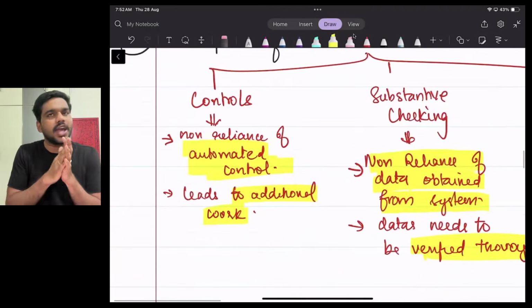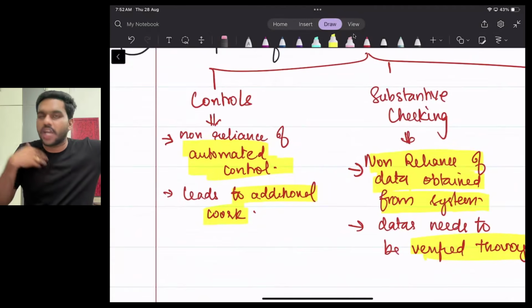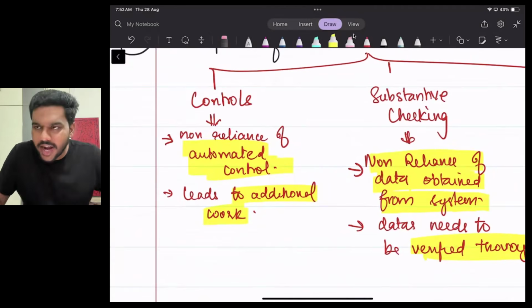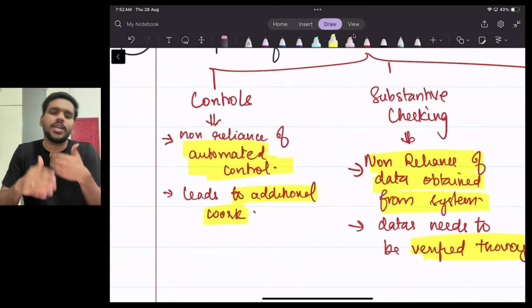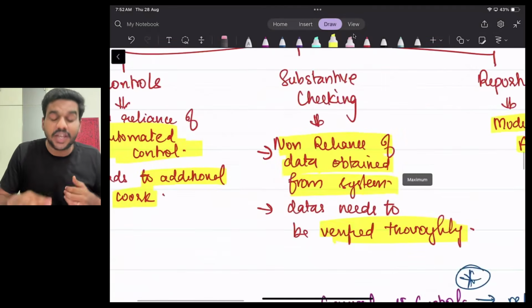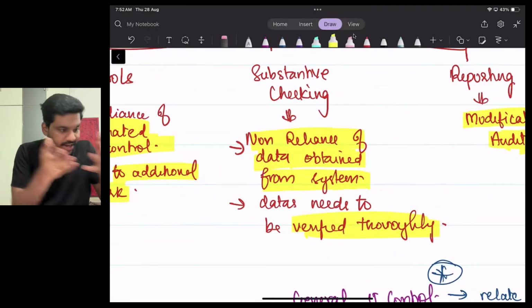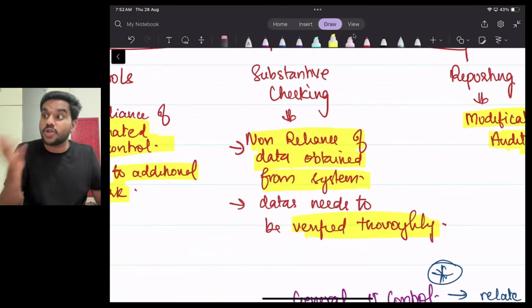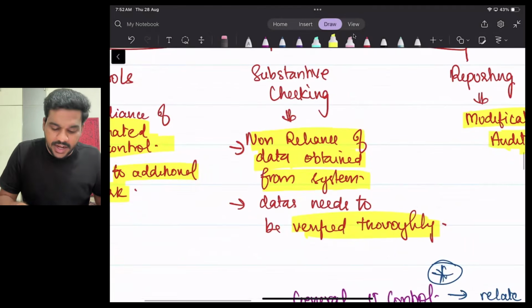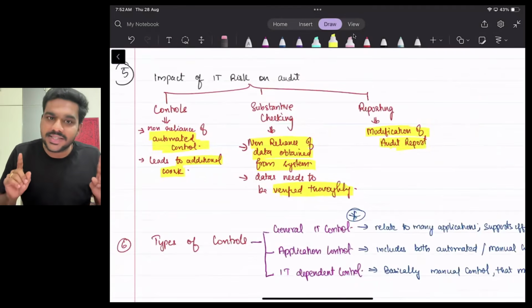Then control testing, we cannot depend on the control. Since the risk is high, it leads to non-reliance on automated control. Obviously, it may lead to additional work. Substantive checking, we cannot depend on the data that is obtained through the system. Why? Because the risk is very high. So we have to thoroughly check each and every data. Fine, is that clear to you?